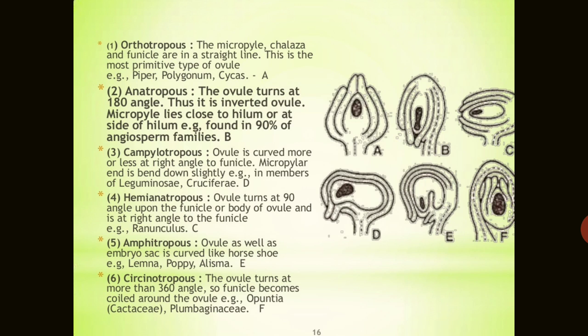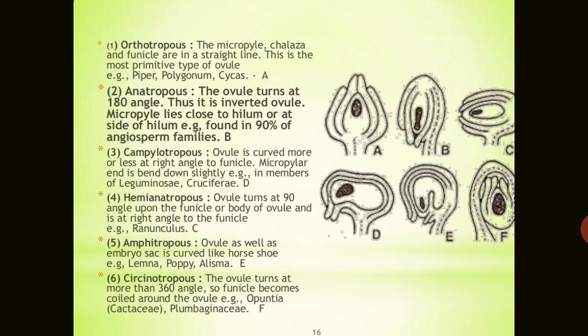Like in the case of the orthotropous, the picture is showing the orthotropous ovule. Here the micropyle, the chalaza and the funicle are in a straight line. All three are in a straight line. This is the most primitive type of ovule. It is found in the pepper plant, cycas, polygonum also. So this is very common.